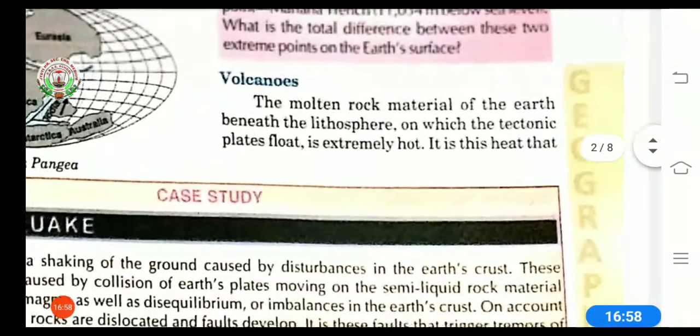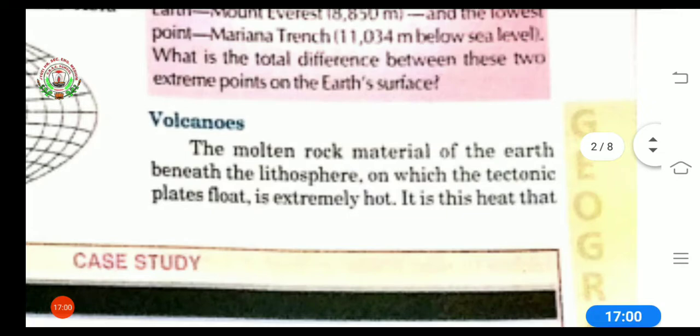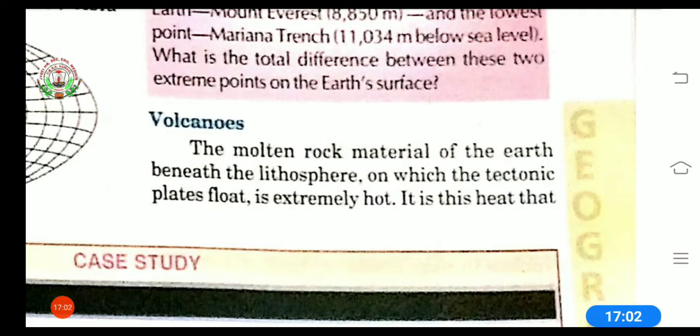Next topic is volcanoes. The molten rock material of the earth beneath the lithosphere, beneath means under, so that molten rock material of the earth under the lithosphere on which the tectonic plates float is extremely hot. It is this heat that melts the rock.